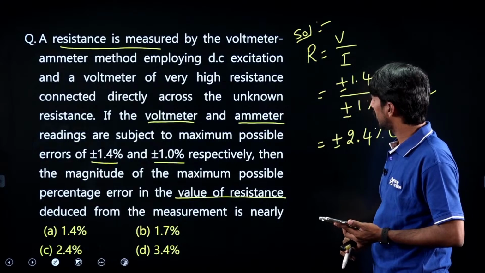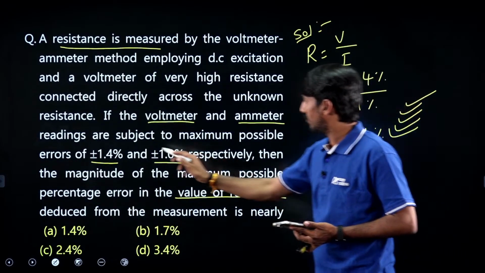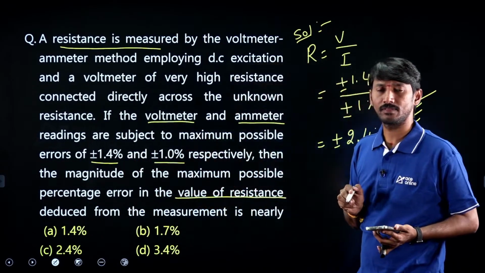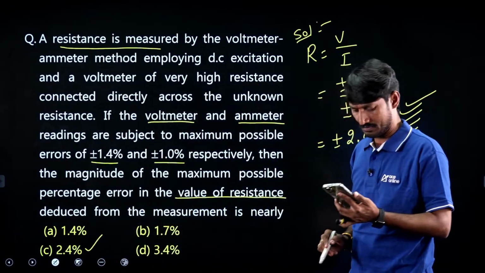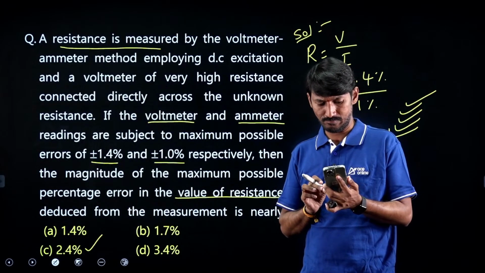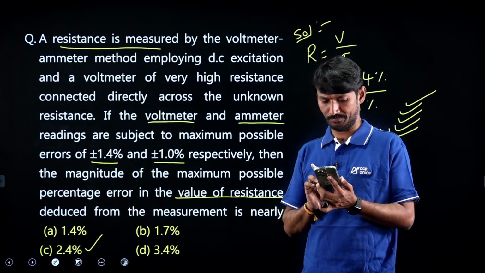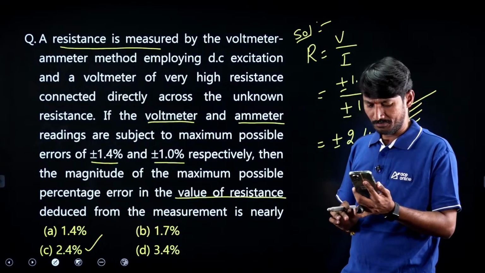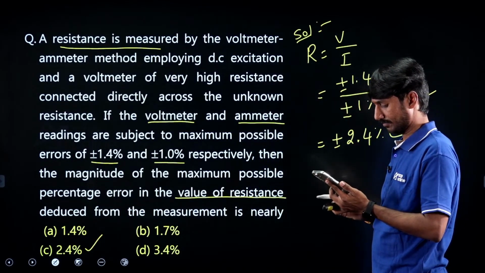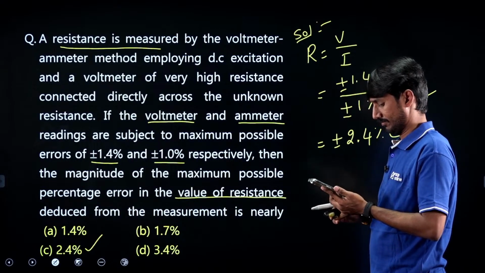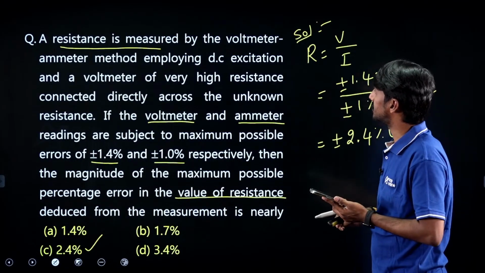Is it? No. 1.4 and 1, 2.4. So option C is the answer. Clear? Right? Okay. Next.